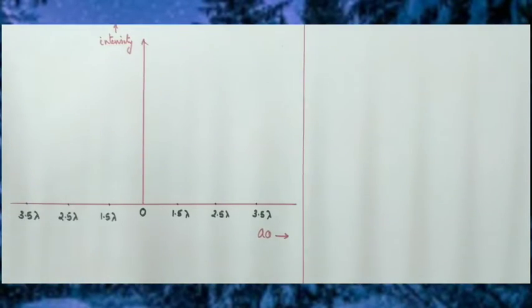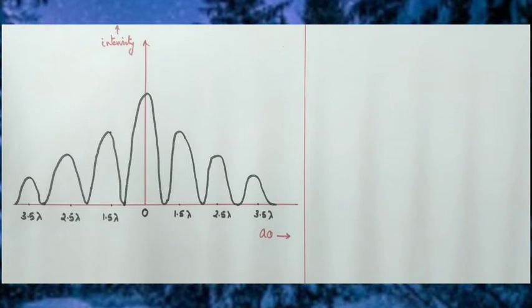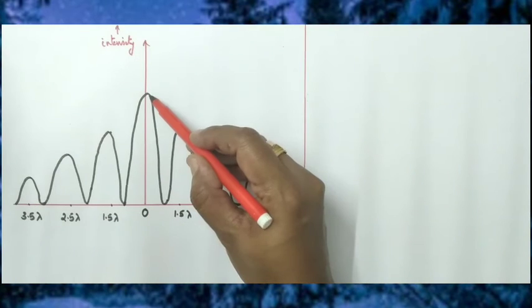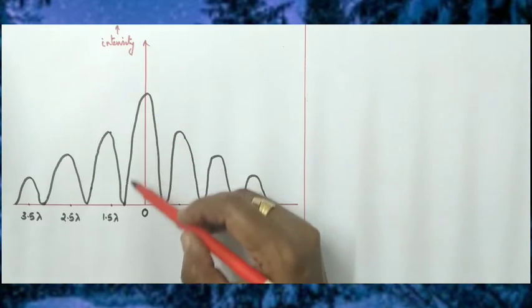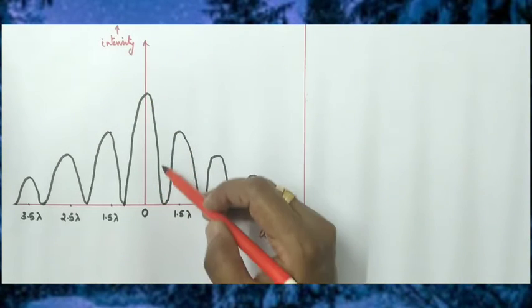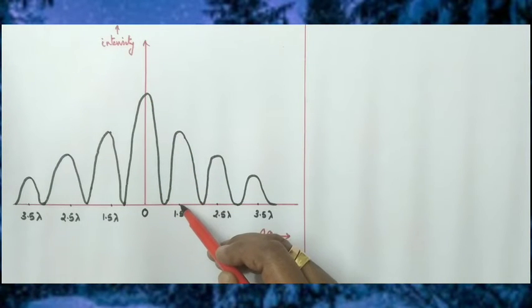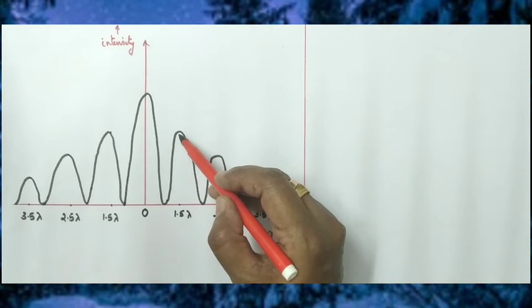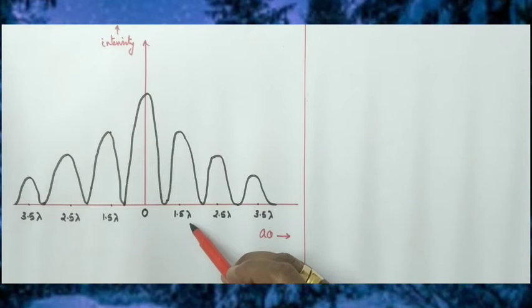So we can draw the graph like this. Here this represents the central maximum, the central bright fringe, where the intensity is maximum. At 1.5 lambda, intensity decreases because it is provided by 1/3 part of the slit.